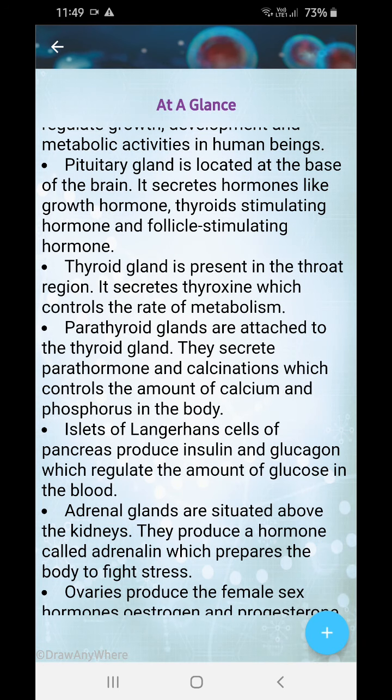Next, the adrenal glands are situated above the kidneys. They produce a hormone called adrenaline which prepares the body to fight stress. Suppose I am having the stress of an exam, when the papers are coming in, or when our results are coming, then adrenaline is secreted more and more to bring the body to a state where it can control all the tensions. And when our result is out and we get good marks, then noradrenaline works and we return to our normal state.